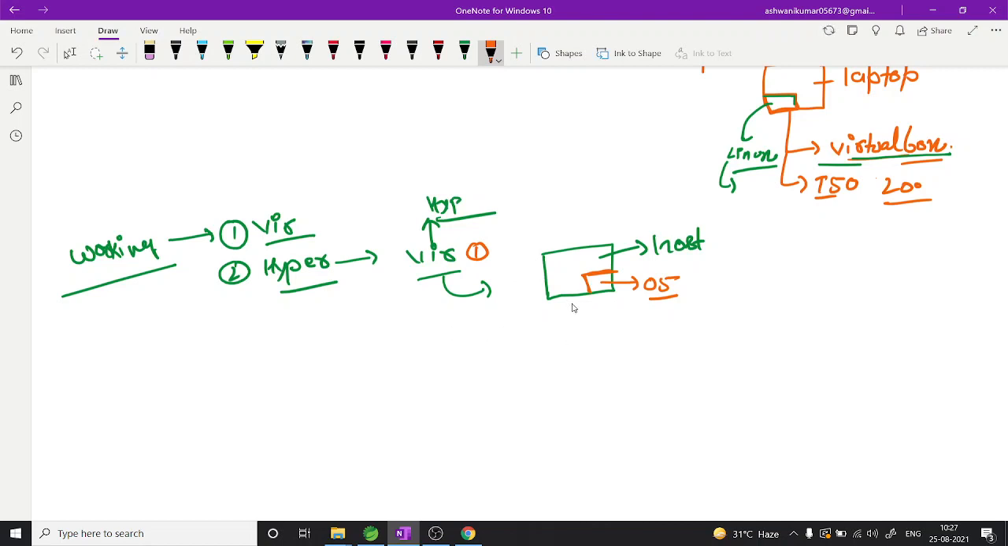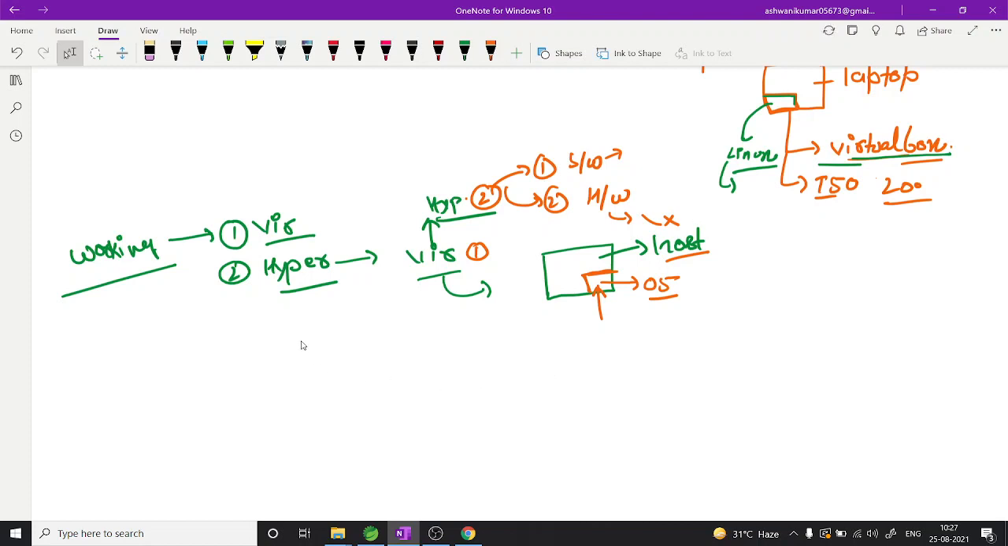Now to install an operating system in my isolated environment, I need a hypervisor. So this is the hypervisor. Now the hypervisor is of two types: first, software type, and second, hardware type. What is the difference between them? To enable a hypervisor in software, we need a host machine, and to enable a hypervisor in hardware type, we don't need any host machine. So this is the difference.